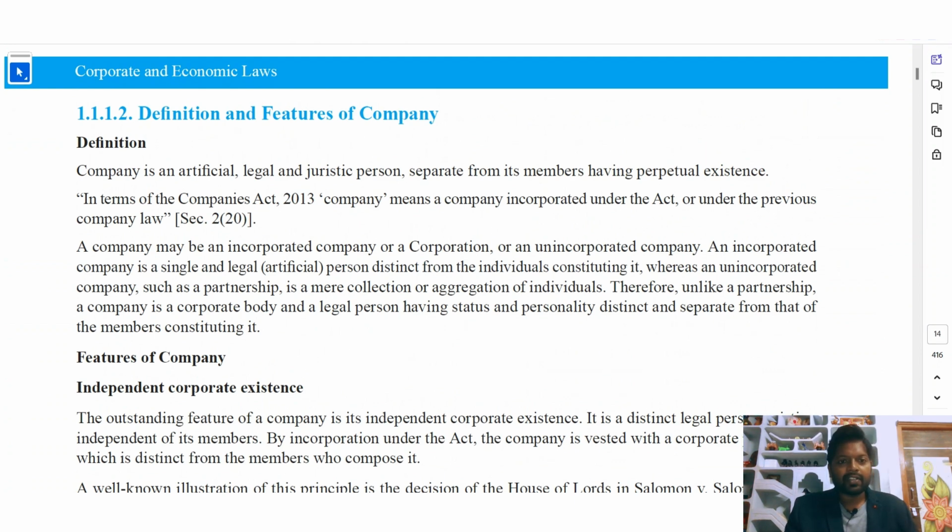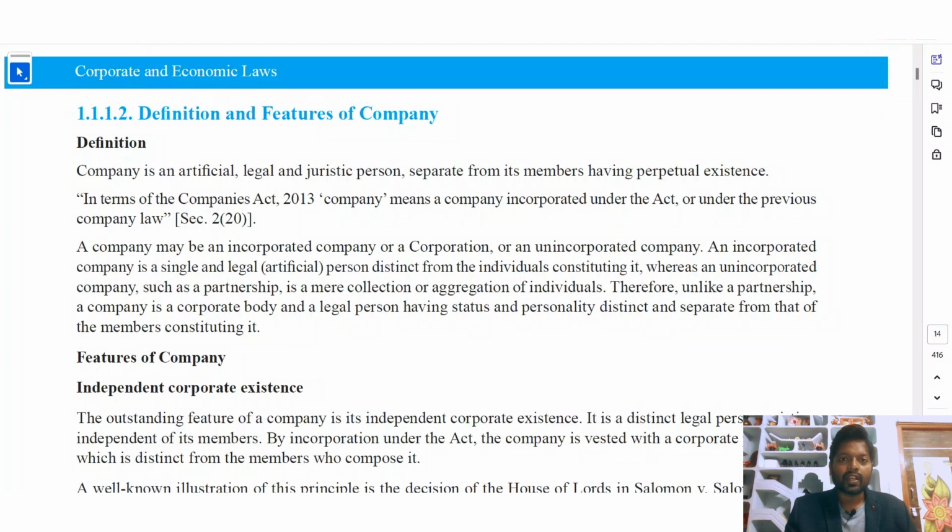Company is an artificial, legal and juristic person separate from its members, having perpetual existence. So company is nothing but an artificial person. It doesn't breathe, it doesn't die, it doesn't sleep, but it will exist. We call it a person, but it doesn't have any characteristics of a living organism, but we call it a person in the eyes of law. So in terms of Companies Act 2013, company means a company incorporated under the Act or under the provisions of the Company Law, Section 2, Clause 20.